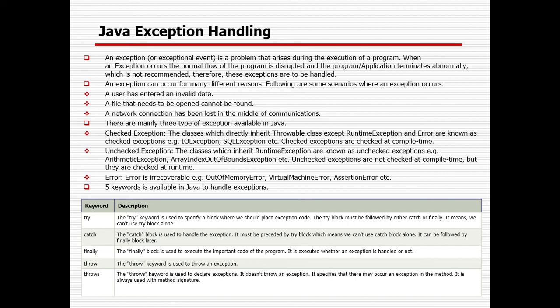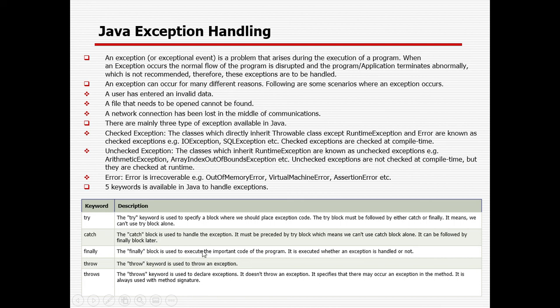So try and catch. The try keyword is used to specify a block where you should place exception code. The try block must be followed by either catch or finally. It means we cannot use a try block alone. In case we are using a try block, you need to follow it with either catch or finally. The catch block is used to handle the exception. It must be preceded by a try block, which means we cannot use a catch block alone. It can be followed by a finally block later, right?